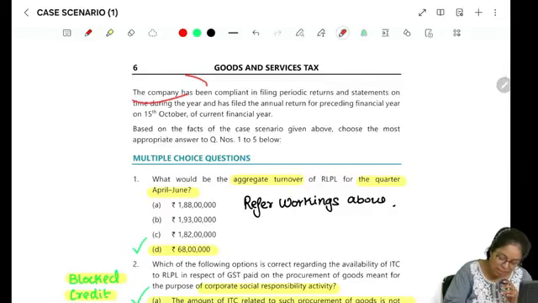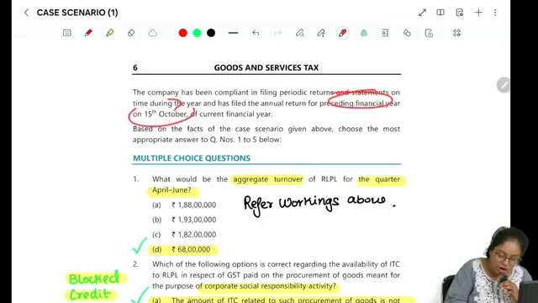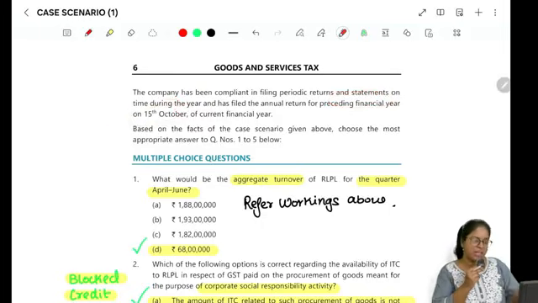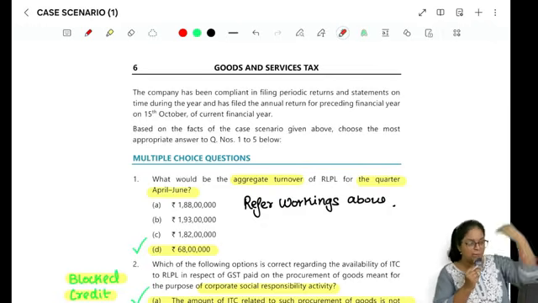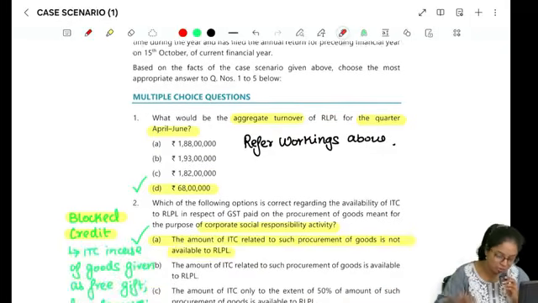And the next is, the company has been compliant in filing the periodic returns and statements on time during the year and has filed the annual return for the preceding year on 15th October. It has filed its annual return on 15th October. Based on the facts of the case, choose the most appropriate answer between question number 1 to question number 5. Okay, so for question number 1 to 5, let's choose the answer.